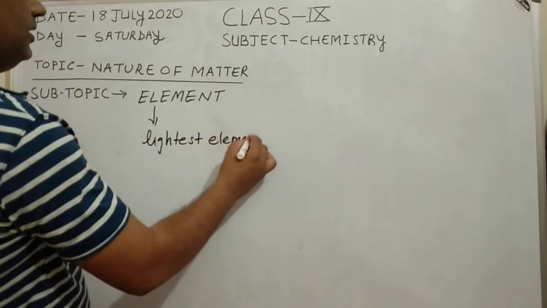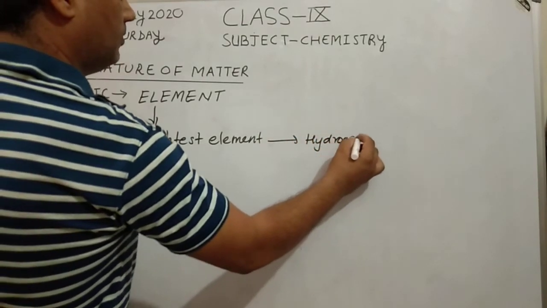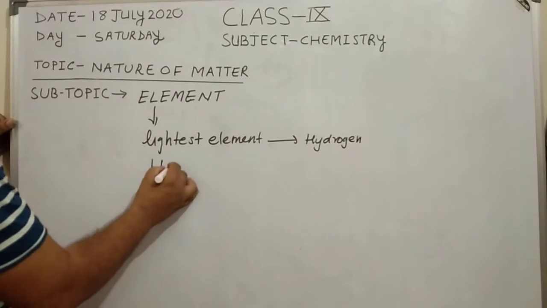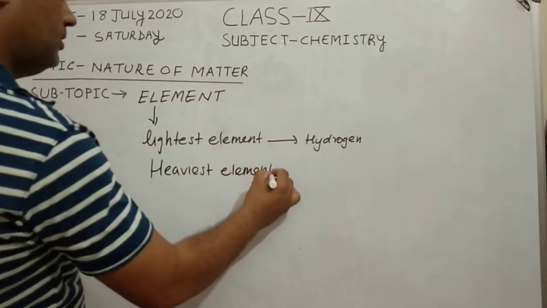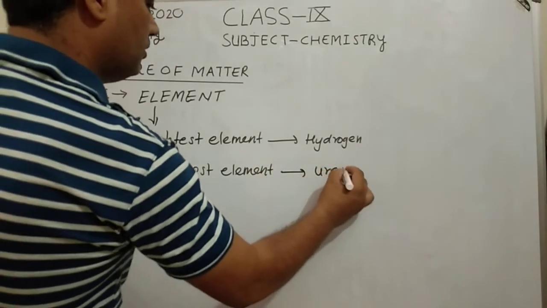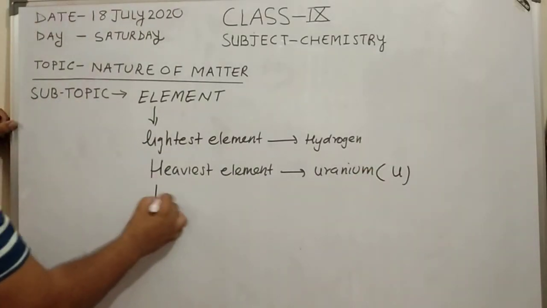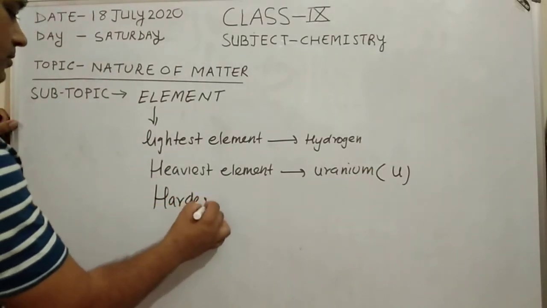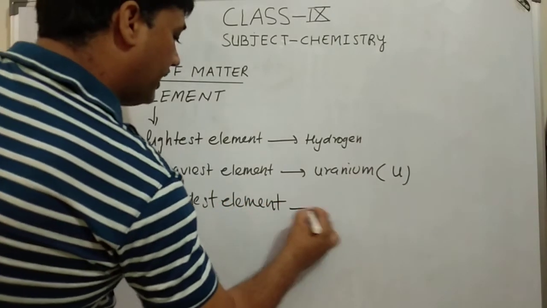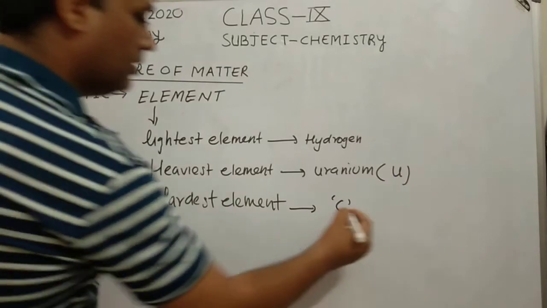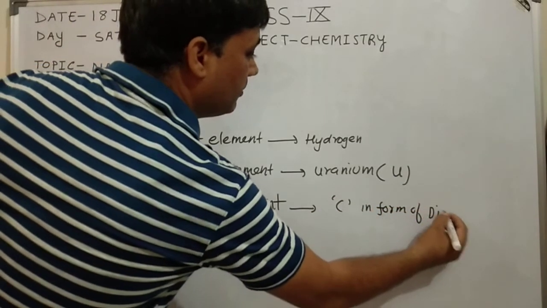Lightest element is hydrogen. Heaviest element is uranium, symbol is capital U. Hardest element is carbon, in the form of diamond.